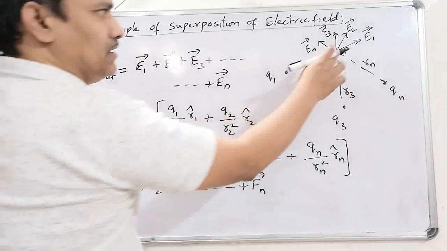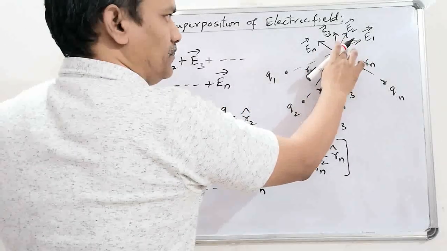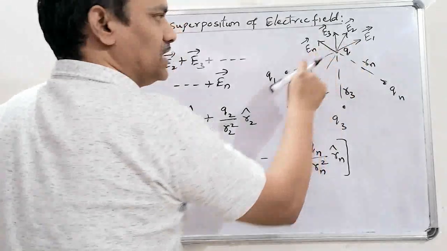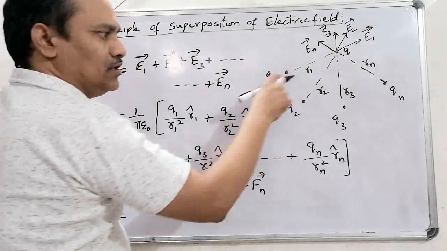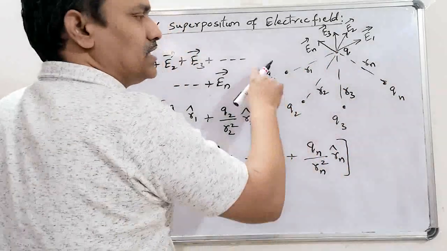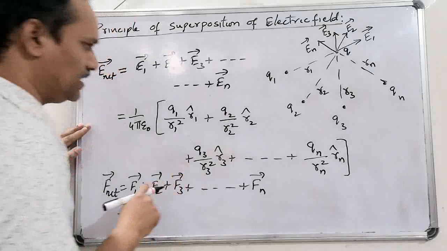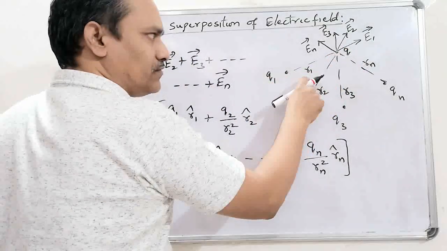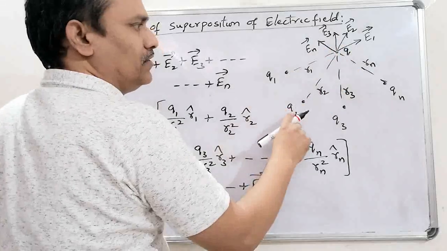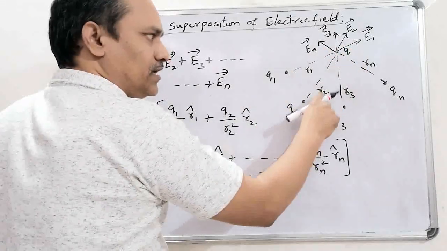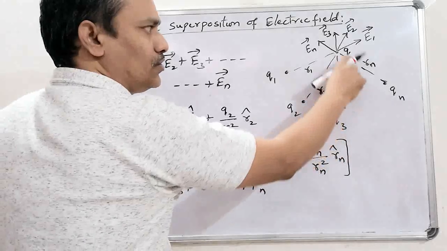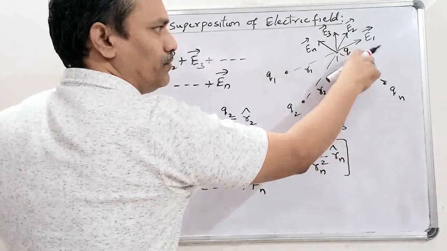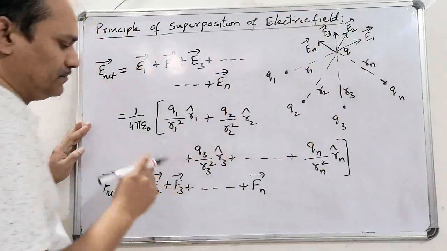That means like this. At the point P, if we place another charge Q, then the force experienced by this charge due to all the remaining charges, n number of charges, is obtained like this: 1 by 4 pi epsilon naught Q1 Q by R1 square into R1 cap, Q2 Q by R2 square into R2 cap, Q3 Q by R3 square into R3 cap, and Qn Q by Rn square into Rn cap.